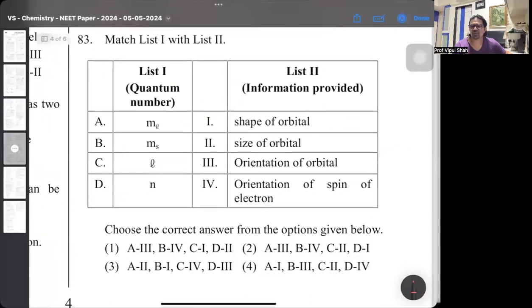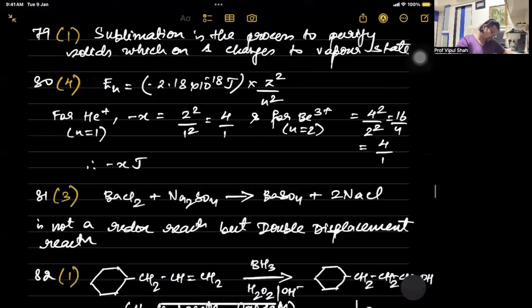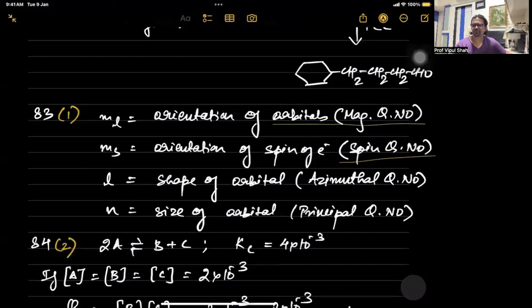Now here, this is with respect to the shapes of the orbital. This was a very easy question of structure of an atom with respect to the 4 quantum numbers, where ML, that's going to be nothing but the magnetic quantum number that gives you the orientation of the orbital. MS is the spin, which tells you the orientation of the spin. L is the azimuthal quantum number, which tells you the shape of the orbital. And last is principal quantum number, which tells you nothing but the size. So 83rd one, that's the first option.